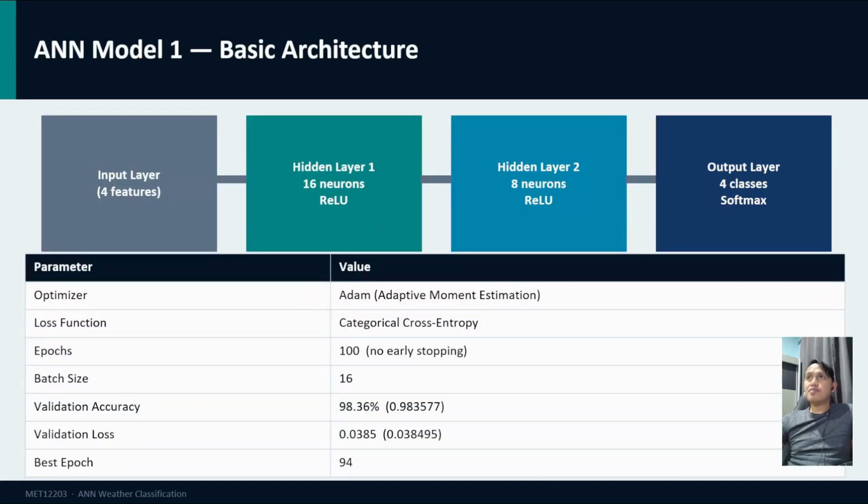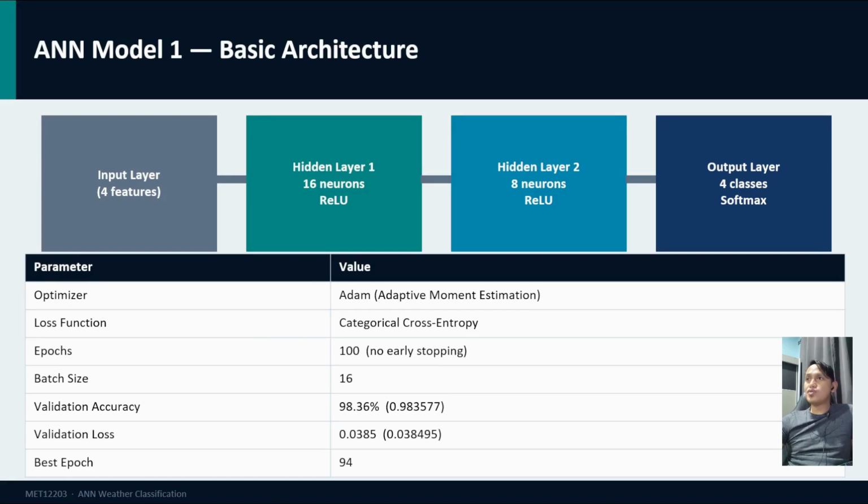Now let me explain our first ANN model. ANN model 1 is basically a multi-layer perceptron with 2 hidden layers. The architecture is an input layer with 4 features, followed by hidden layer 1 with 16 neurons using ReLU activation, then hidden layer 2 with 8 neurons using ReLU, and finally the output layer of 4 neurons, one for each weather class, using softmax activation. ReLU was chosen because it is computationally efficient and handles non-linear classification well.